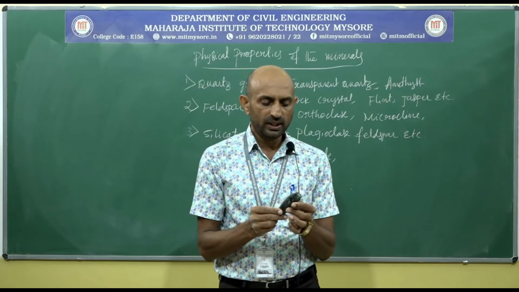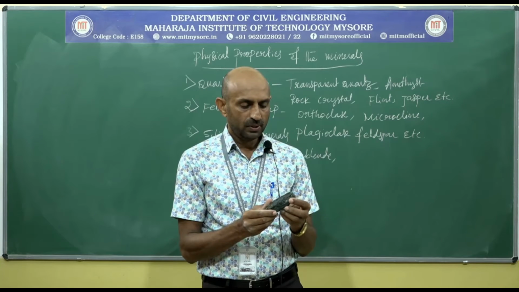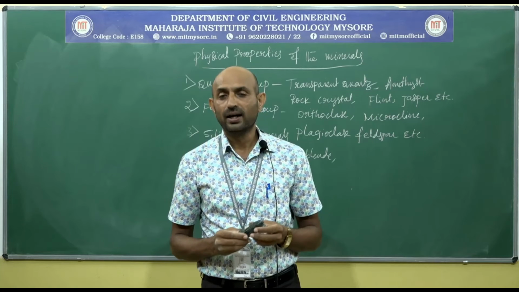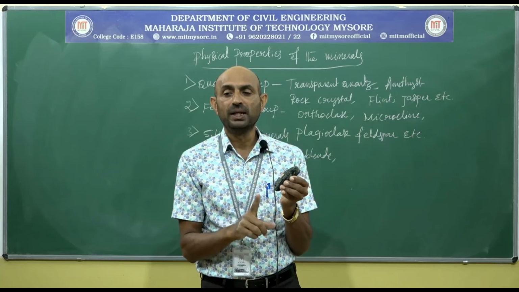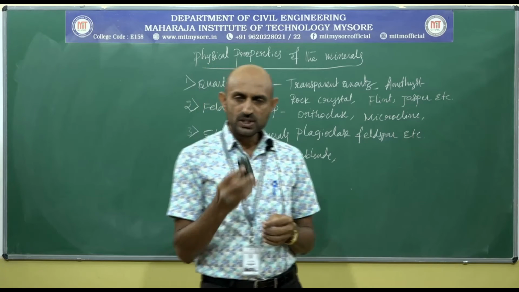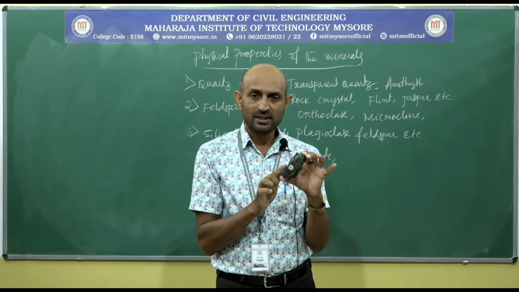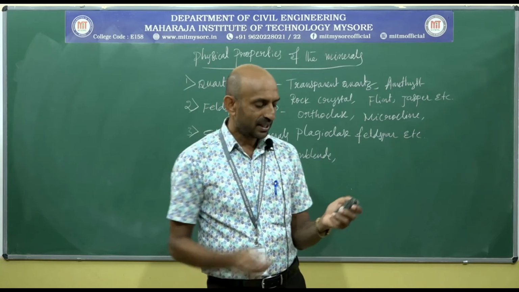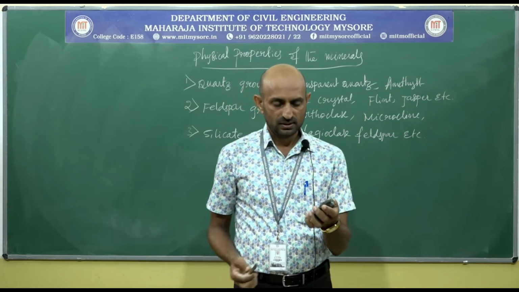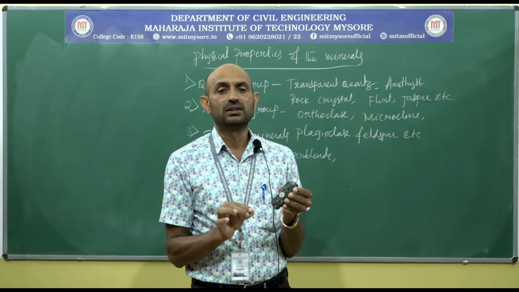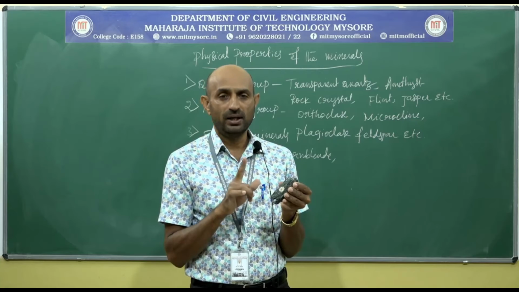The chemical composition is hydrated silicates of calcium, aluminium, magnesium, iron, etc. Due to the presence of magnesium and iron, this mineral appears in dark color. Uses: important rock forming mineral. Hardness again 6. It can be scratched with the help of a penknife, you see, with difficulty. The specific gravity is high, which is 3.5, due to the presence of magnesium and iron.